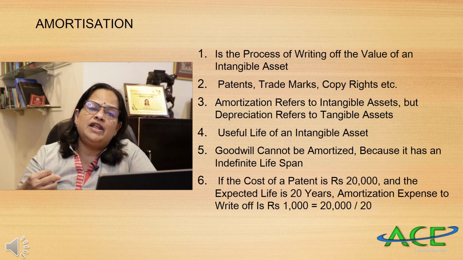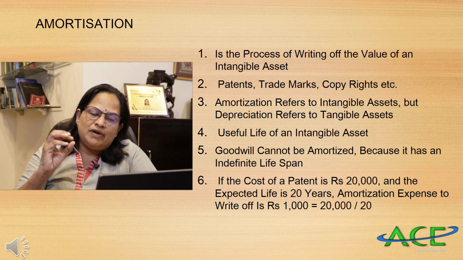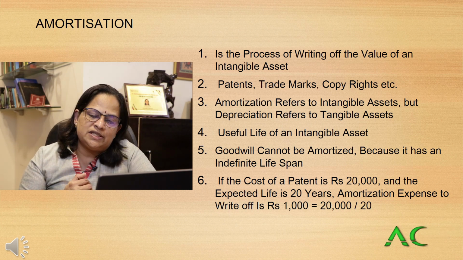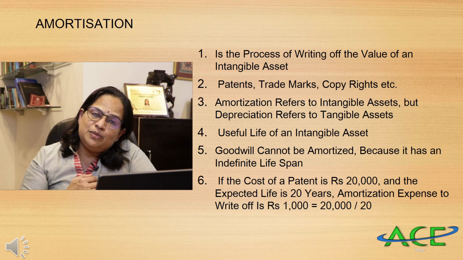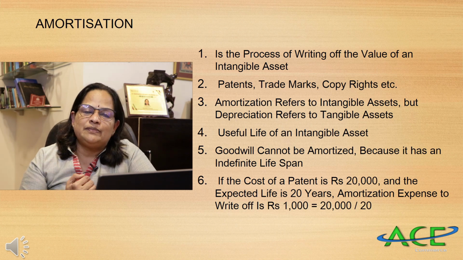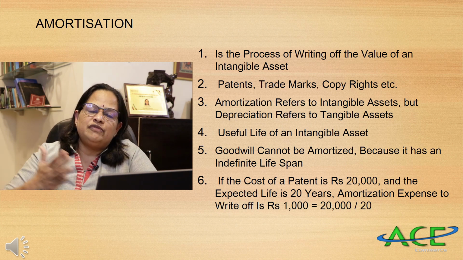It's an indefinite lifespan. Now, one example: if the cost of the patent is rupees 20,000 and the expected life is 20 years, the amortization expense to be written off every year is 20,000 divided by 20. That means it's rupees 1,000. So 1,000 we will write off every year.